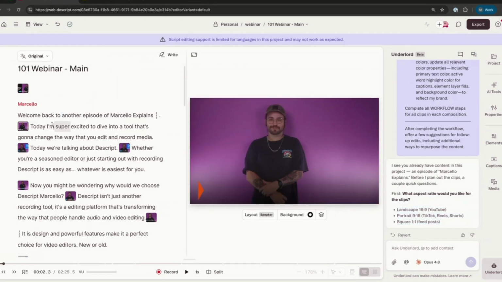So if you wanted to manually select a clip, I can find something in my script, select that, and then generate a clip from here. Or I can utilize the AI assist tools to find this in bulk across a large swath of media, and then again stylize it. So here I'll ask for a short.